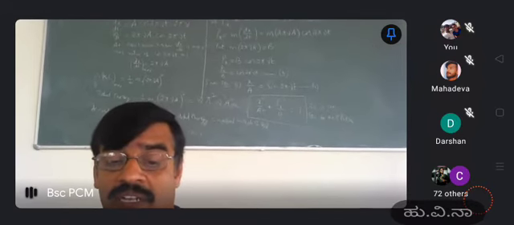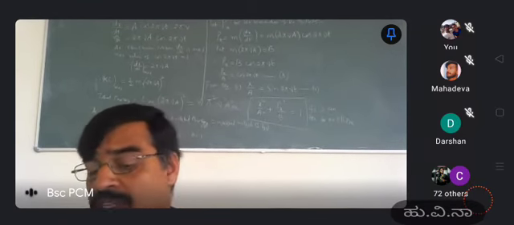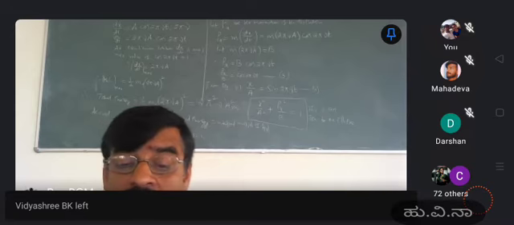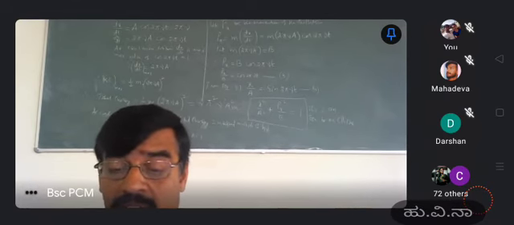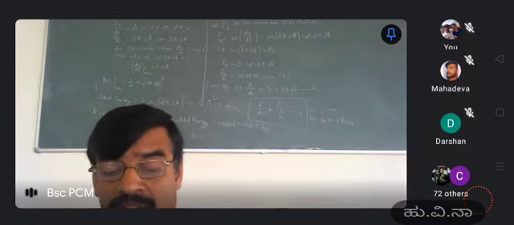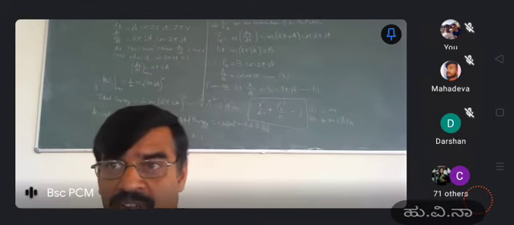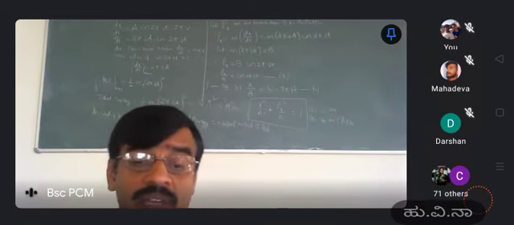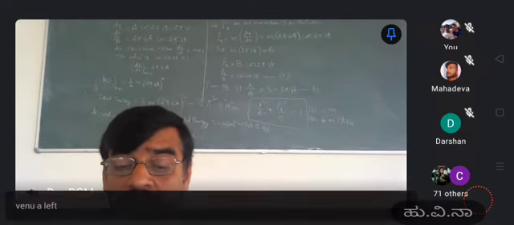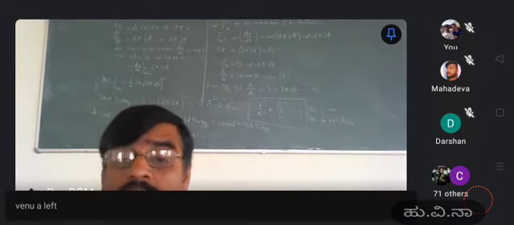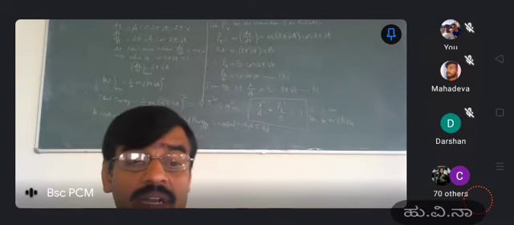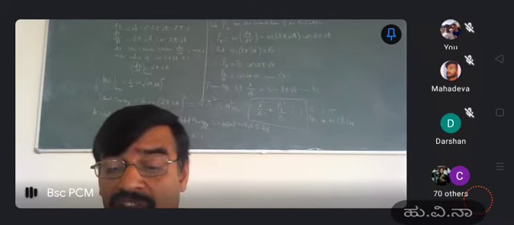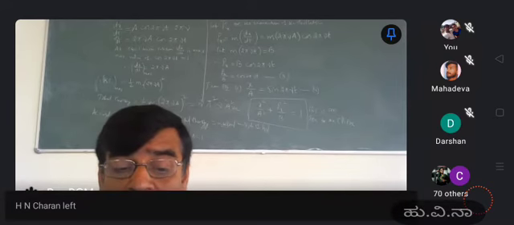That's why kinetic energy is given by half mv squared. Here v is the linear velocity of the oscillator. Velocity is given by dx by dt, so in the place of v we substitute dx by dt. It means kinetic energy is given by half m into (dx by dt) whole squared.